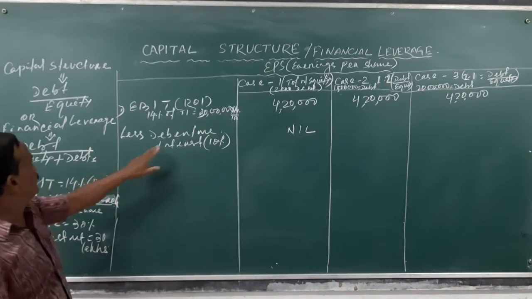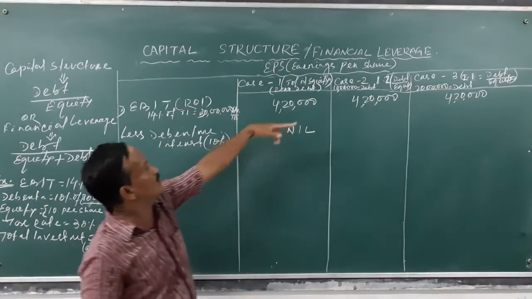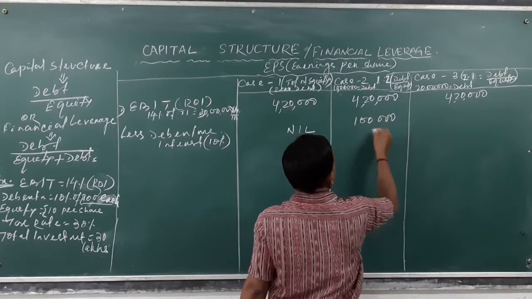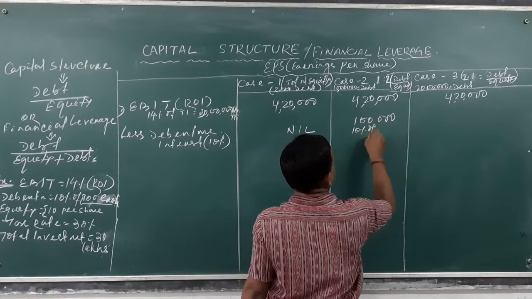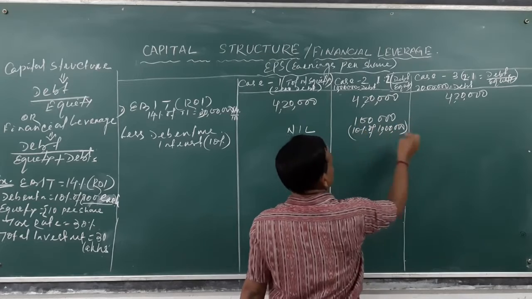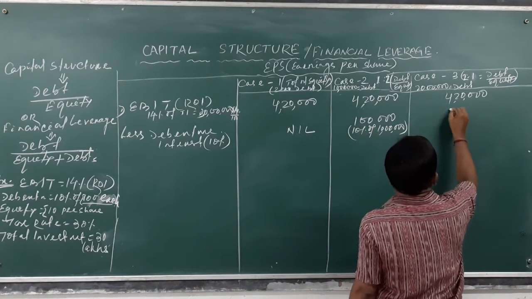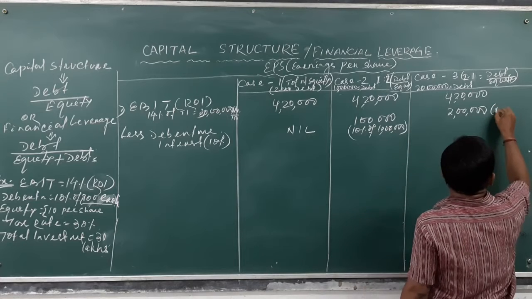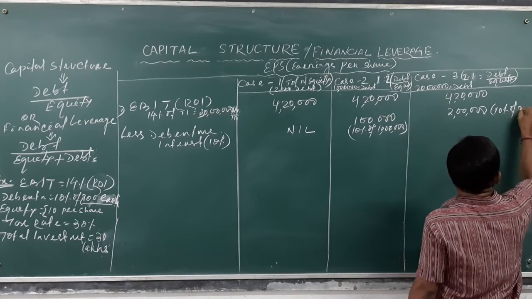So 10% of 10 lakhs is 1 lakh. And here 10% of 20 lakhs is 2 lakhs.